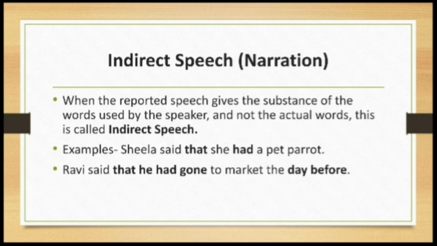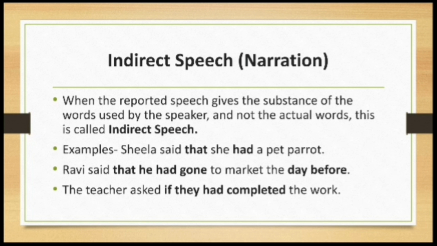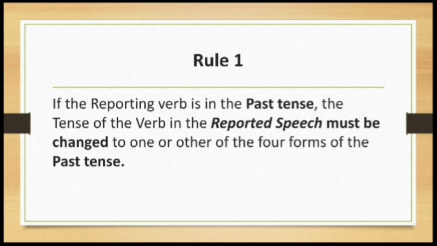Ravi said that he had gone to market the day before. The teacher asked if they had completed the work. Now, there are certain rules, my dear children, that we need to follow when we change a sentence from direct speech to indirect speech. Rule number 1: if the reporting verb is in the past tense, the tense of the verb in the reported speech must be changed to one or other of the four forms of past tense.